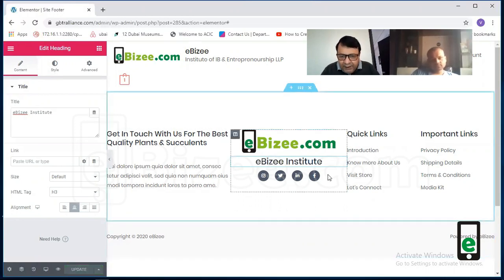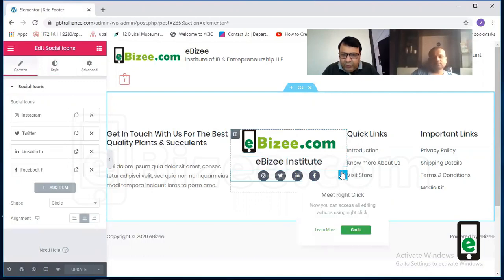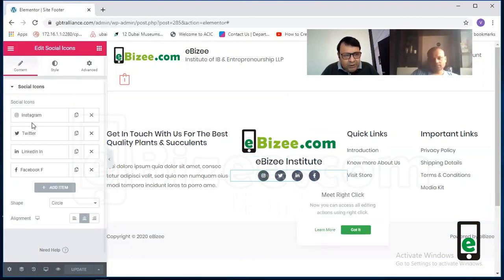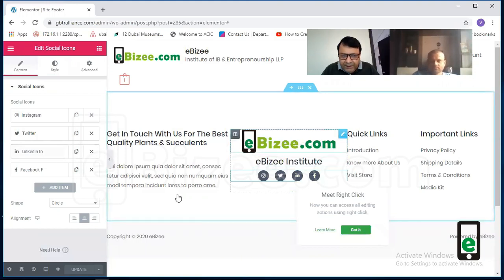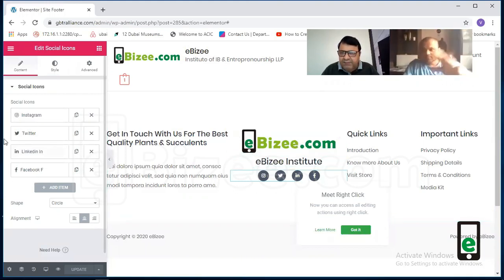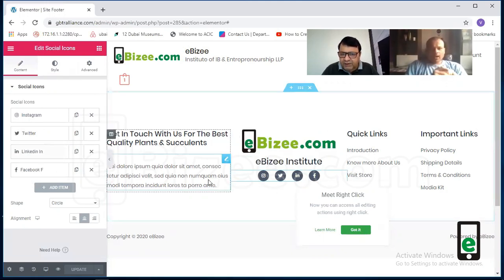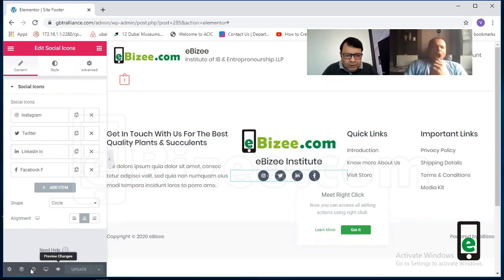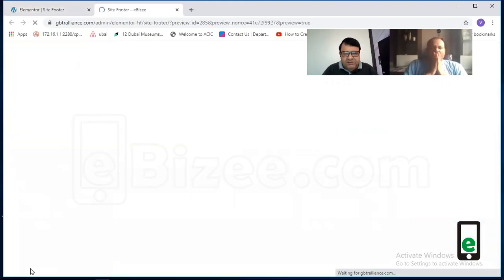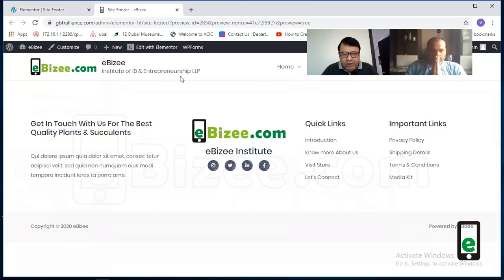Now, similarly, you can change here also. If you press this, you can change the address of Instagram, the address of Twitter, the address of LinkedIn also. So your company addresses can be changed here, all the Instagram, Twitter, LinkedIn, everything. Just to see the changes, when you press this I button, you can see the footer changes. It is only showing the footer.